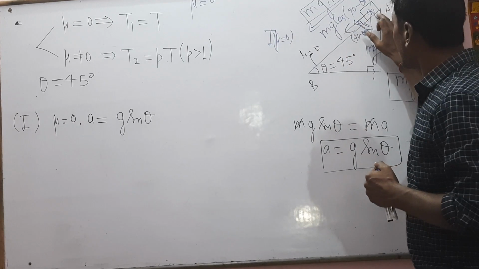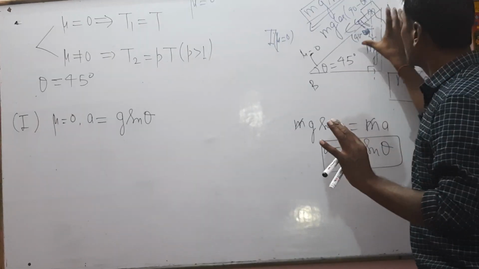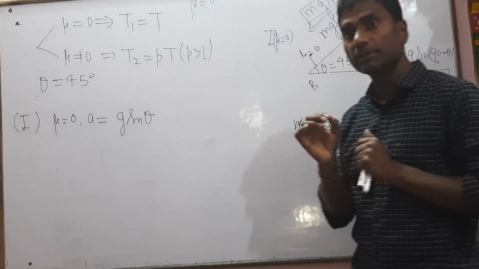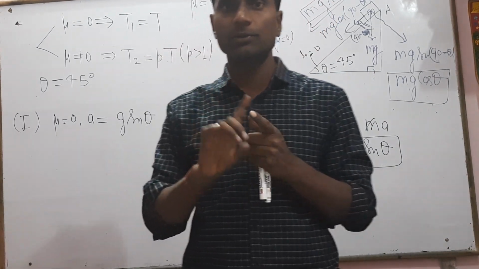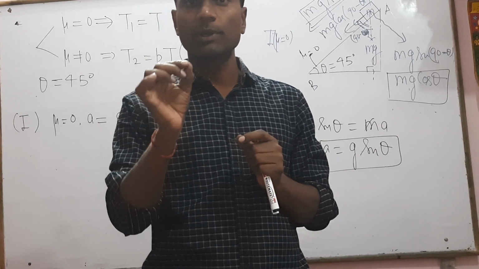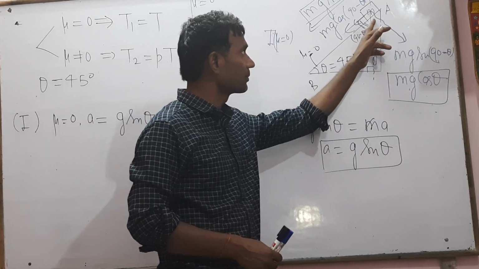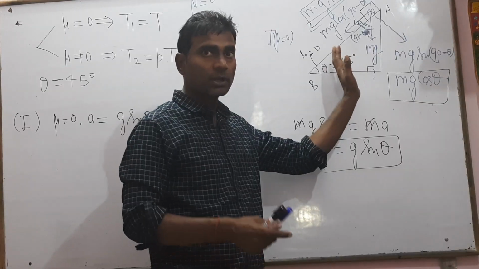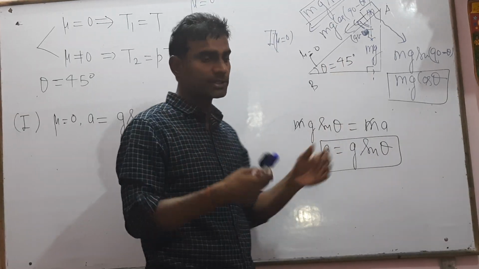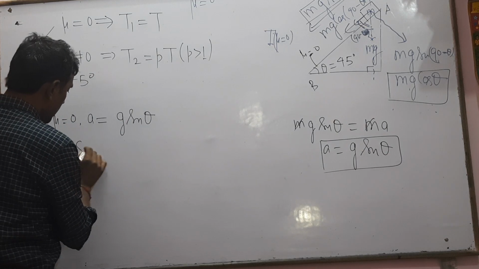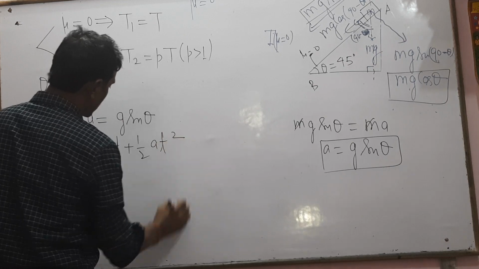As the length AB is the same in these questions, for mu equal to 0 and for mu not equal to 0, for a smooth or rough surface, the length AB will be the same. So for both situations, s equals ut plus half at square must be the same, so we use s equals ut plus half at square.